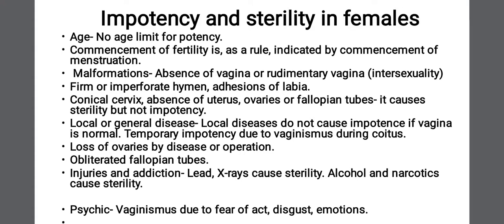So commencement of fertility is indicated by commencement of menstruation, that is, the appearance of the menses will be indicative of her fertility. Before that period she will be potent but sterile. Then second is malformation. These are congenital anomalies like absence of vagina or rudimentary vagina, or because of chromosomal defects there can be intersexuality.